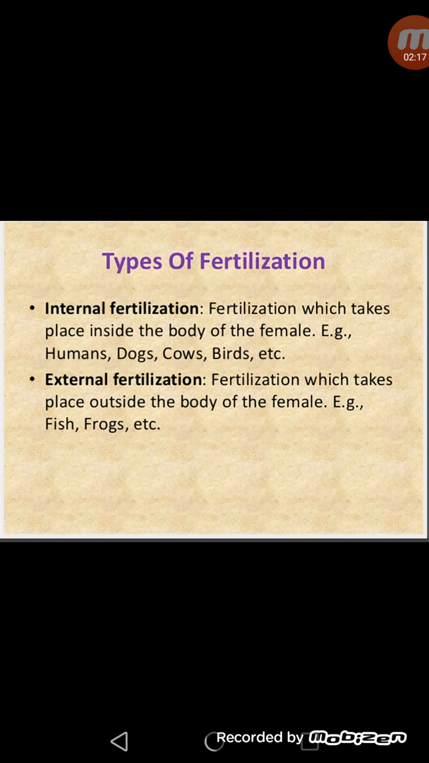In internal fertilization, the chances of survival of the individual, or fetus, are more, whereas in external fertilization, the chances of survival of the fetus, or child, are less. In internal fertilization, fewer sperms and eggs are required, whereas in external fertilization, a large number of sperms and eggs are required. So we can say internal fertilization is more beneficial as compared to external fertilization.